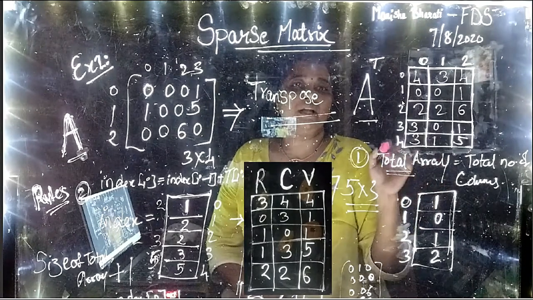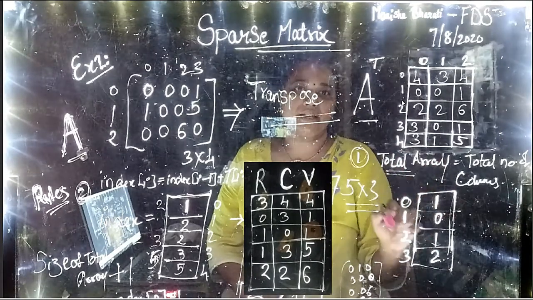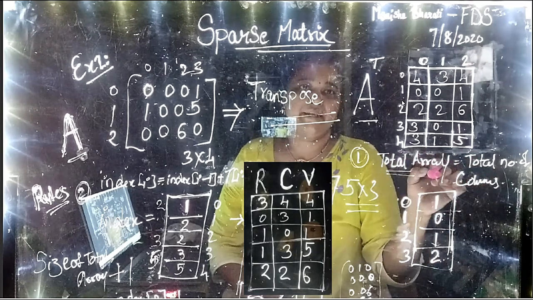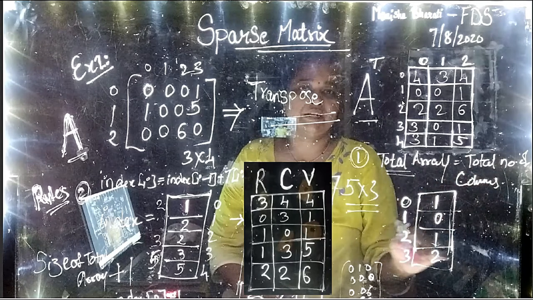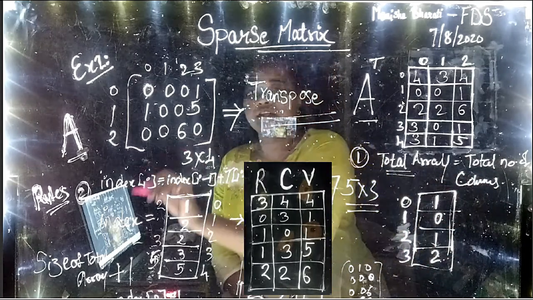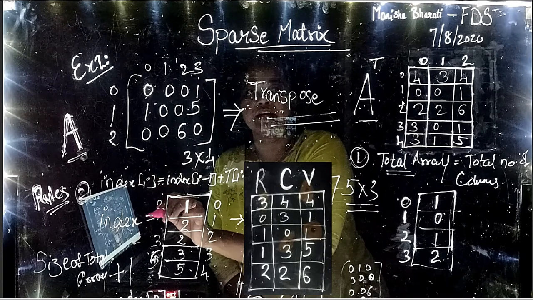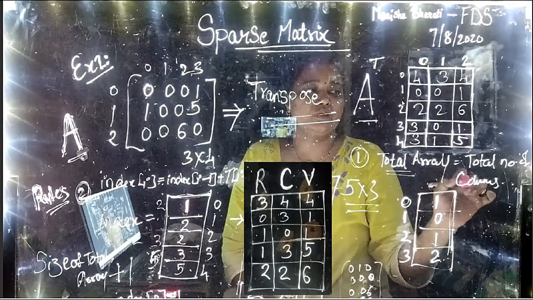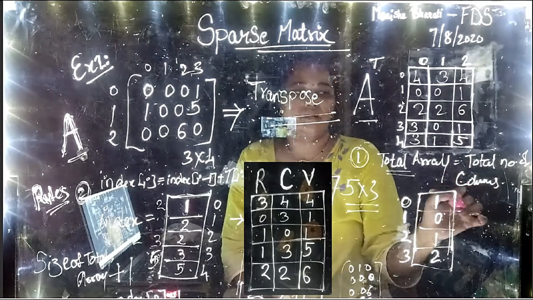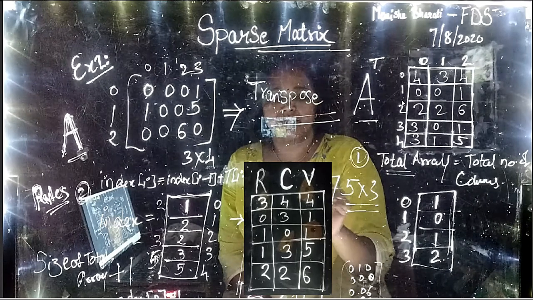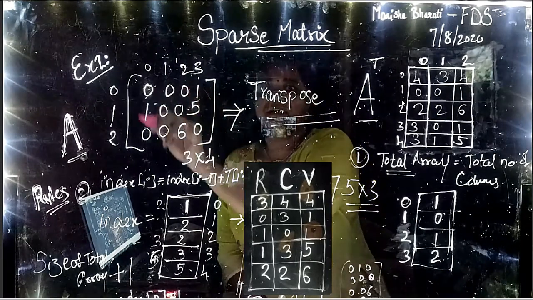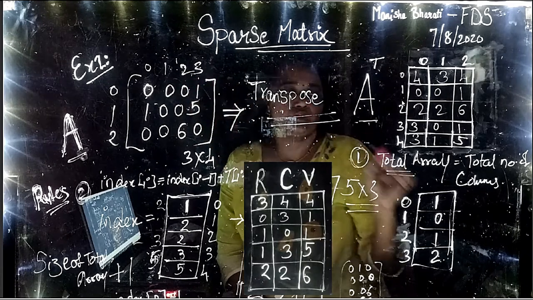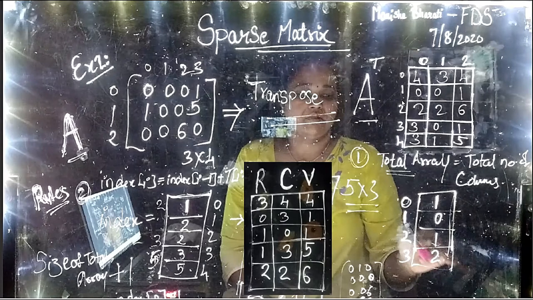The formula of calculating the total array is, total array size is what? Total number of columns. This total array is a one-dimensional array, and even the index array is a one-dimensional array. So how many columns are there in our compact matrix? 1, 2, 3, 4. So we will be having 4 rows in our total array.